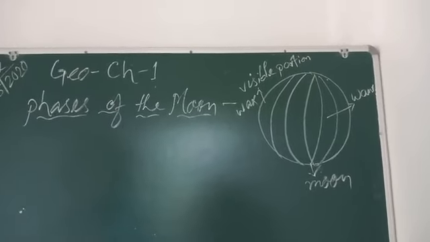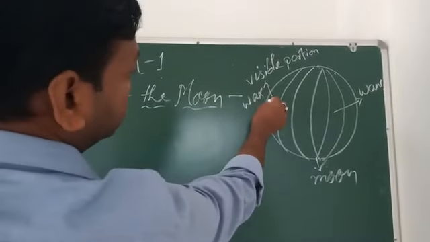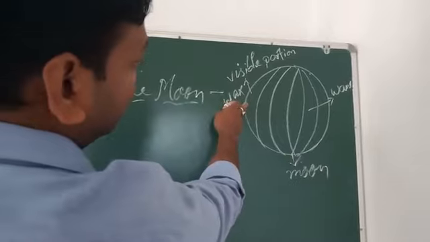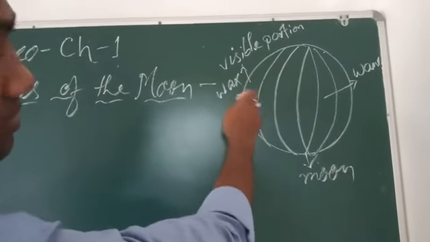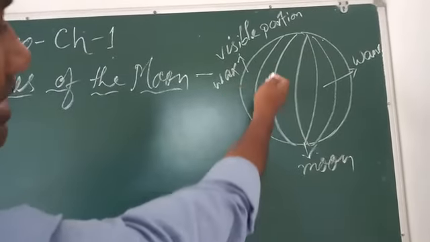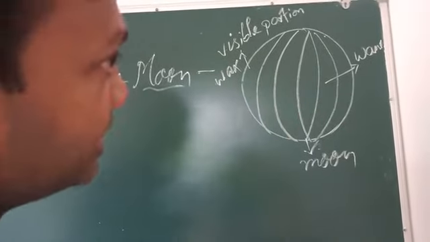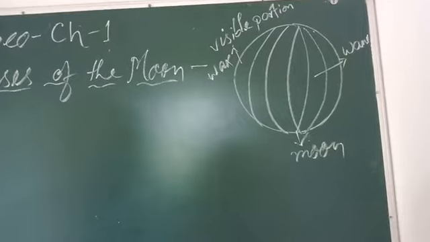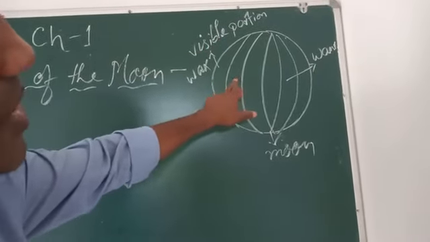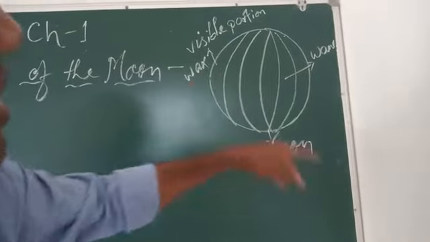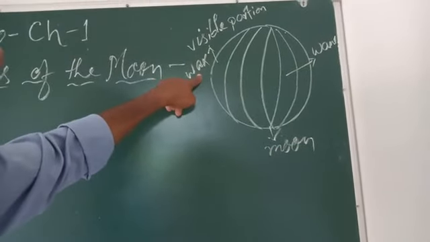Suppose it has started from here, and after one day this portion will be visible, second day this portion, like that it will increase. That means we can see the moon very clear, the visible portion. When it increases, it is called wax.